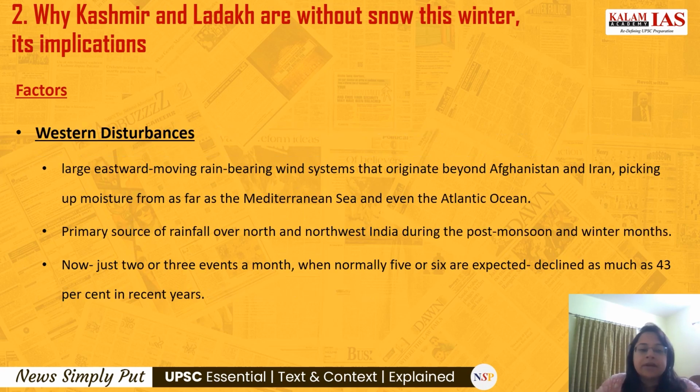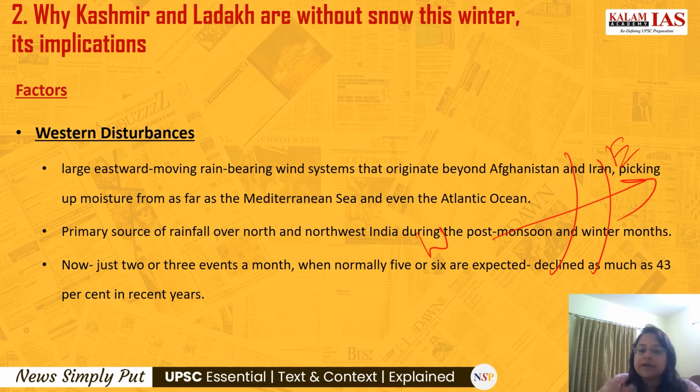So coming to the western disturbances. What are western disturbances? They are large eastward moving rain bearing wind systems. So how to remember eastward moving? Because they're moving towards India from the west. You know that the western disturbances are moving from the west, as the name suggests, to the east towards India.